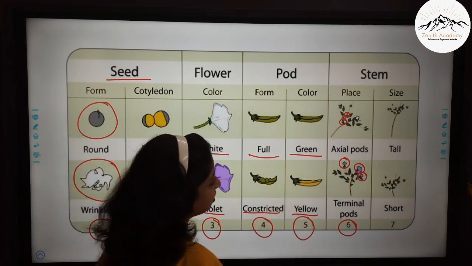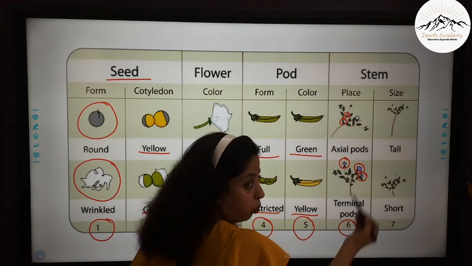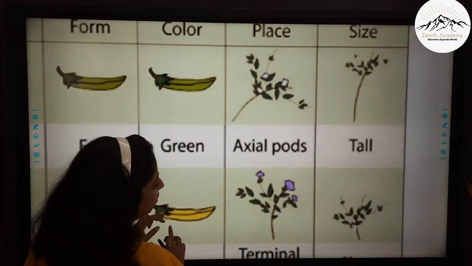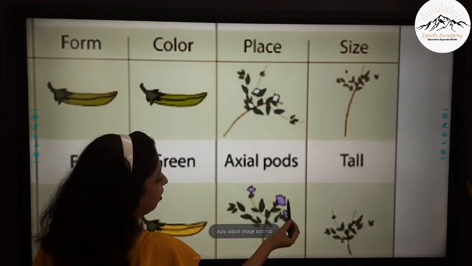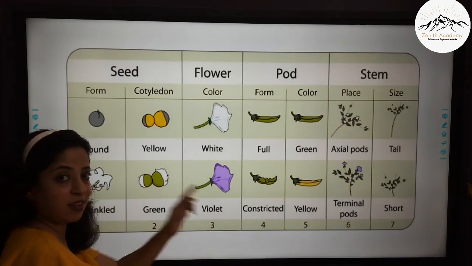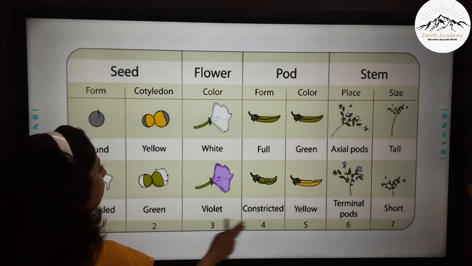The next is size. Here you can see the plant is tall and here it is short or dwarf. I'll enlarge this and show you exactly the terminal and axial pods. Here you can see the flowers are in between and here they are at the terminals. So these were the 7 characteristics that Mendel chose to work upon.